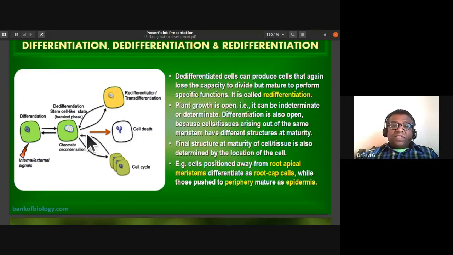The death of cell and cell cycle are all associated with this process.